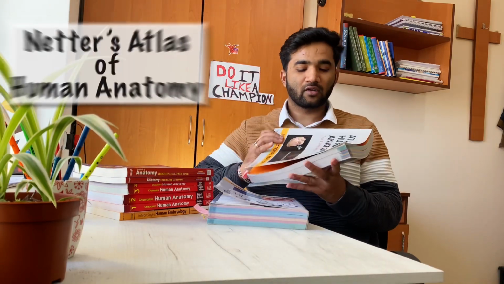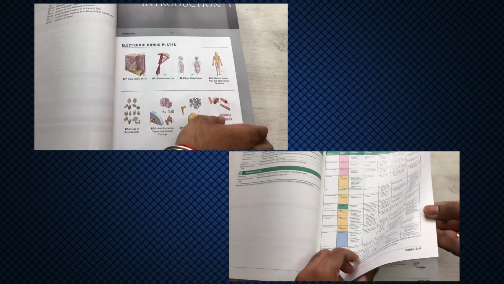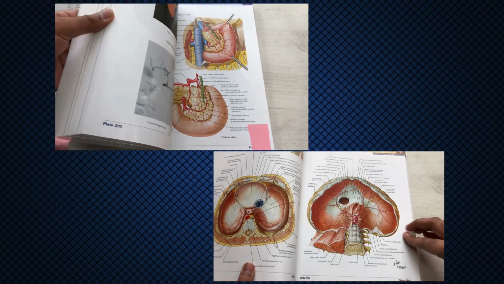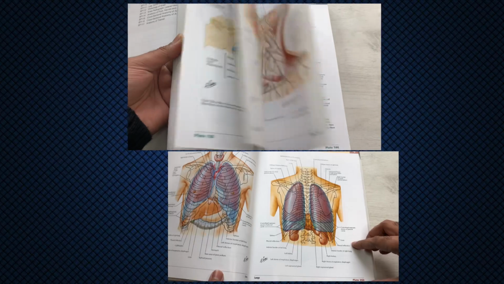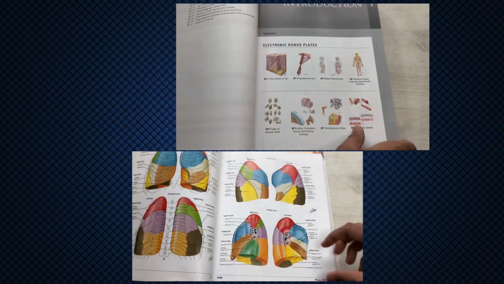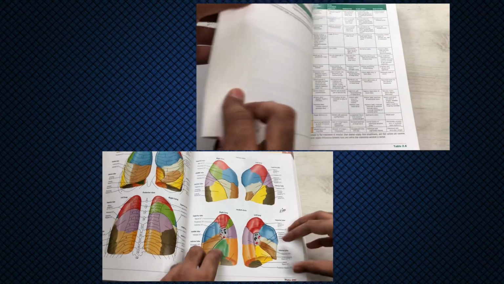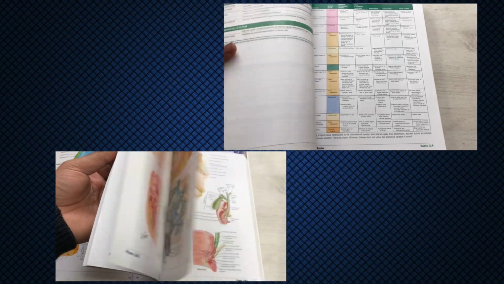So for diagram purposes, I would recommend you refer to Netter's Atlas. As you can see here, I have the 7th edition of Netter's Atlas. This book has the best diagrams in my opinion. They are very well drawn, large and with detailed labelings. You can use Gray's Anatomy with Netter's Atlas and it would be a great combination. Also, you can get Gray's Anatomy and Netter's Atlas from the library here if you don't want to carry them from India.